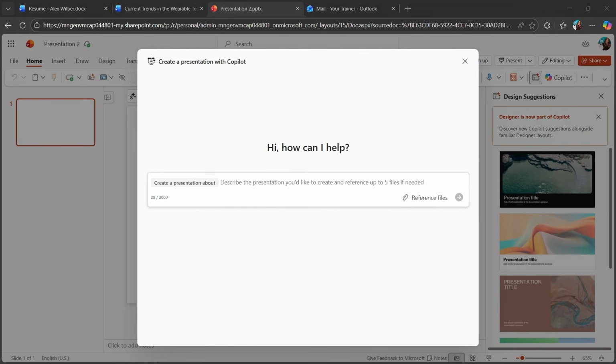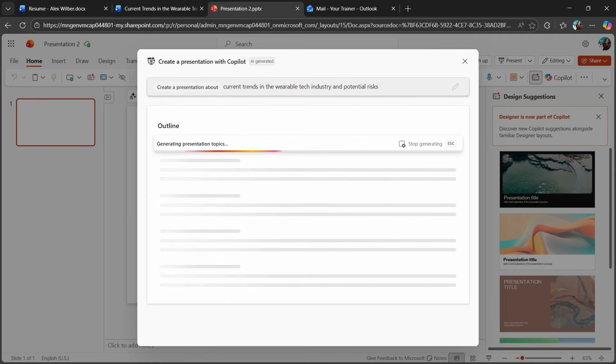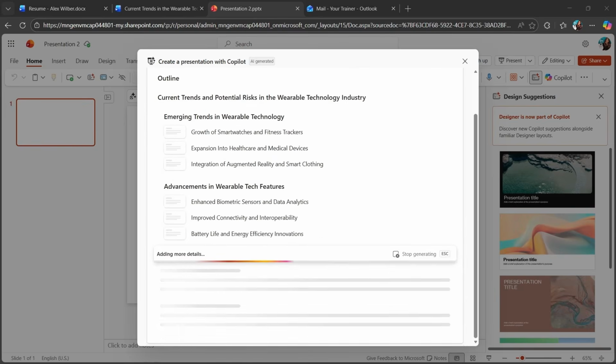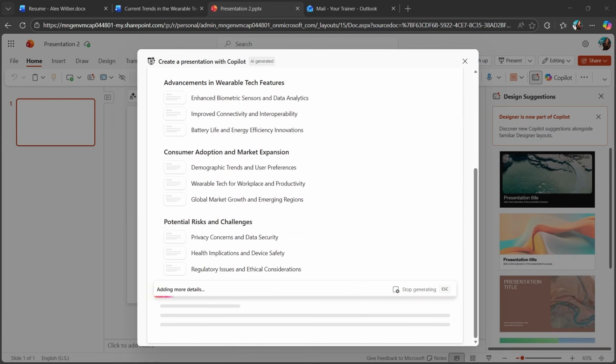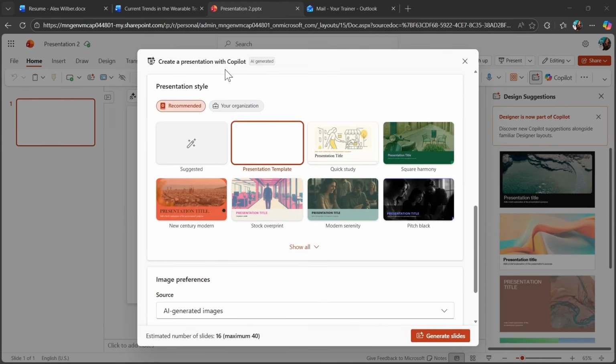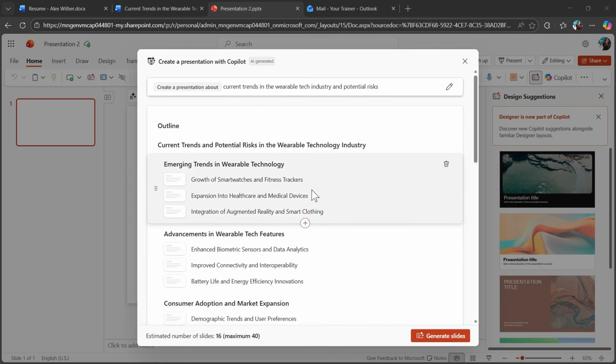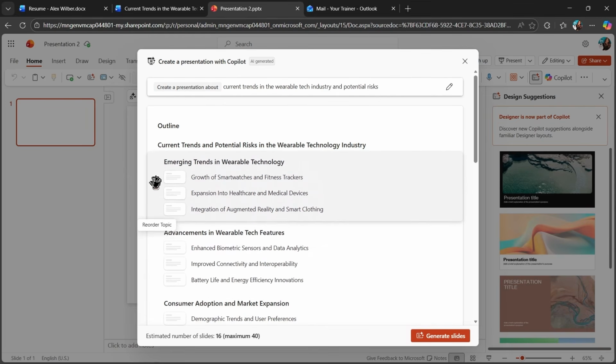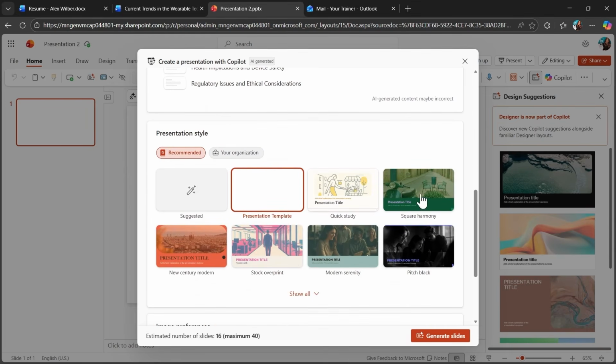When I generate a new presentation with Copilot, I will have a possibility to submit some basic prompt here, like create a presentation about current trends and the wearable tech industry. And you see that by default, it will first suggest me the structure of my PowerPoint. If I want, I can just drag and drop those sections in different order.